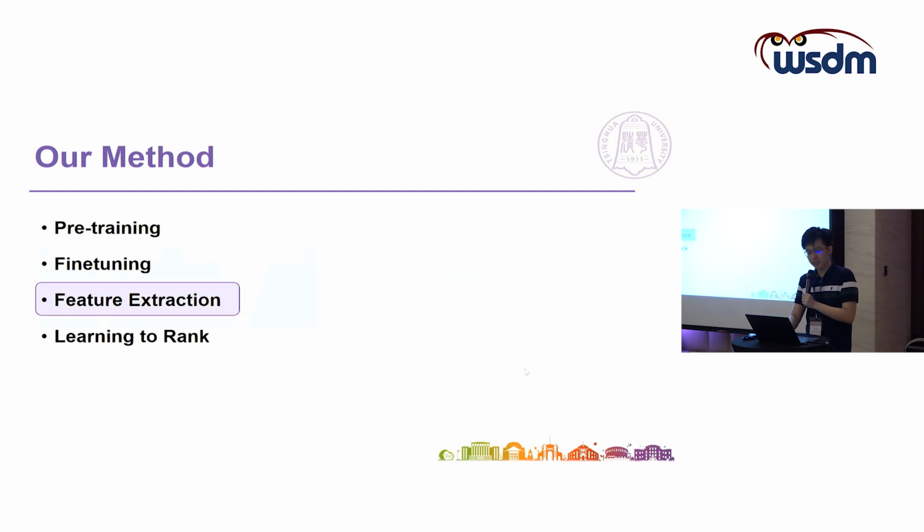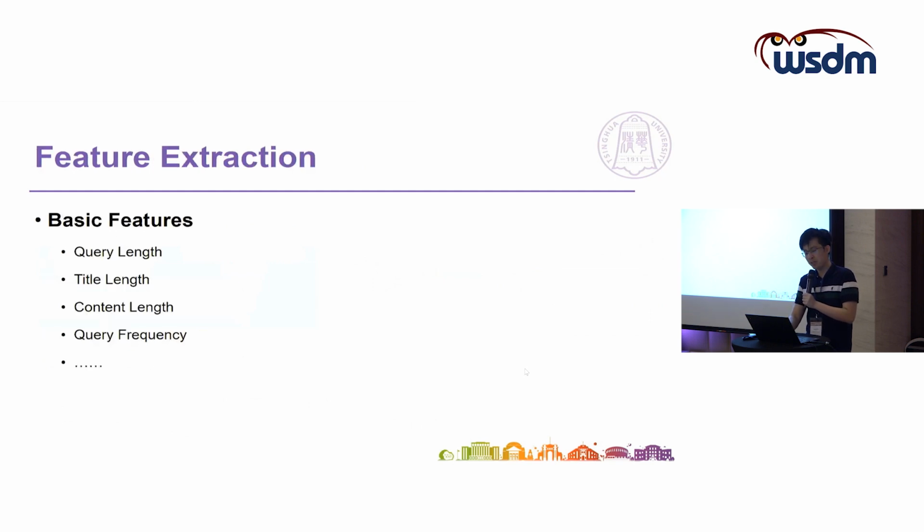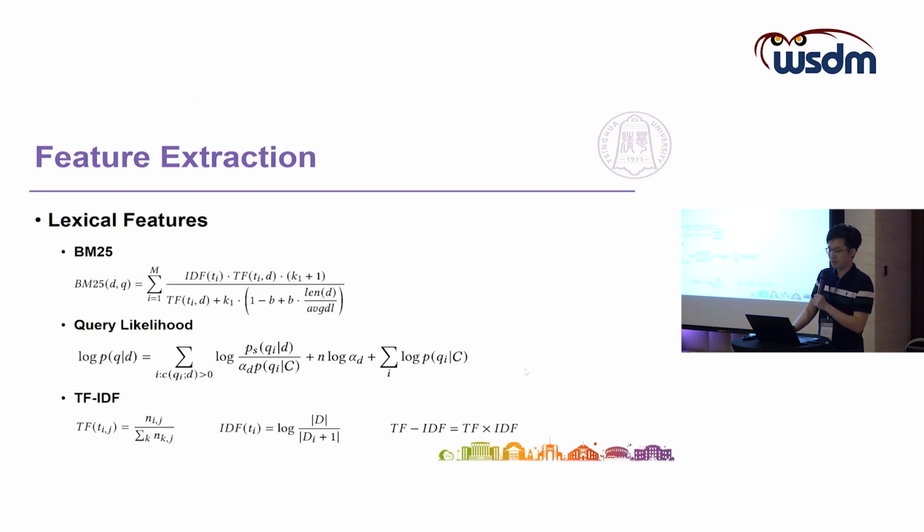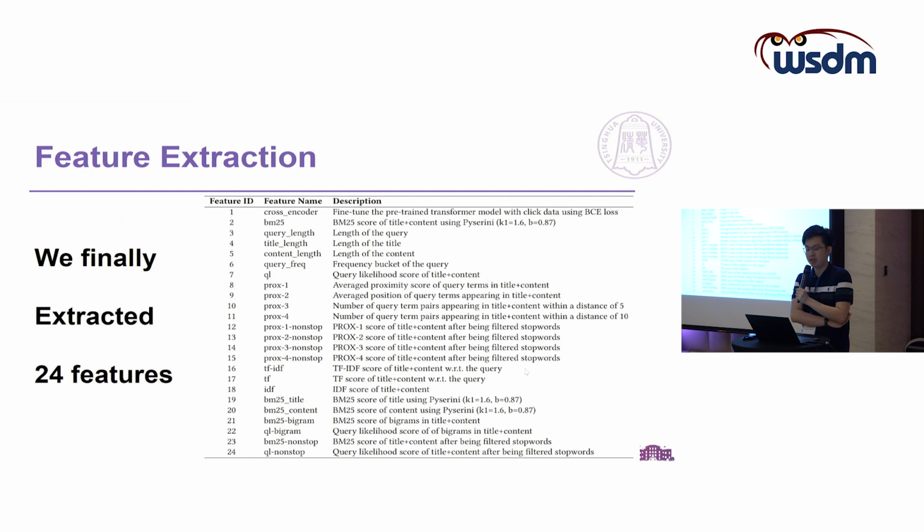So next is the feature extraction part. Well, to further improve the performance of our re-ranking pipeline, we extract more features of each query document pair. Including some basic features such as the length of query, title, content, and the query frequency. And besides, we also tried some lexical features, including some traditional methods such as BM25, query likelihood, and term frequency. Well, we finally extracted 24 features. Due to the time constraints, I'm not going to introduce them one by one. So welcome to read our paper to get more information.